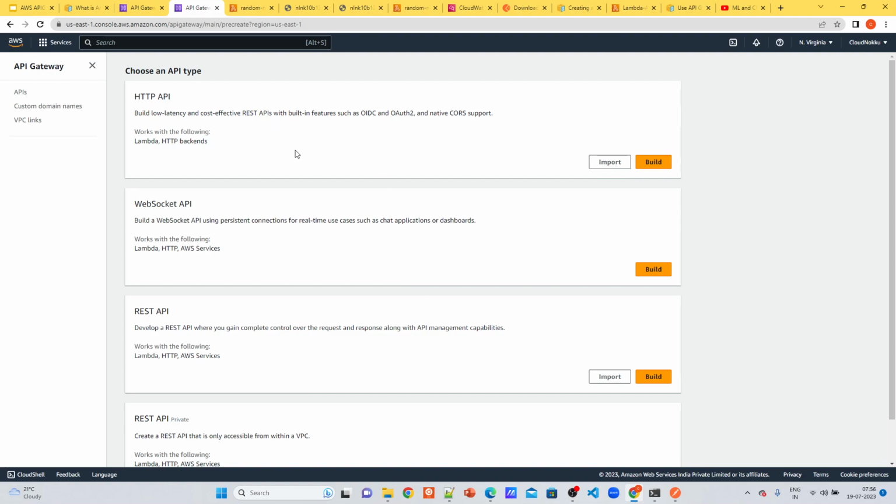HTTP APIs are the recent ones which were supported recently. It is a low latency, cost effective option, but in terms of security, REST API will be more secure. So for internal communications, HTTP APIs are the good ones, but generally for the public applications or generally exposed ones, we will go with REST API. WebSocket APIs basically are used for persistent connections between your front end and back end.